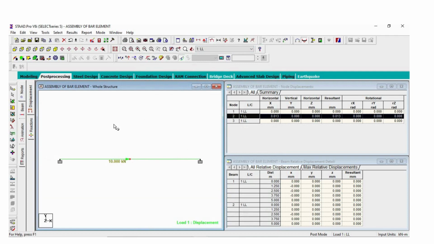Now this is your post processing and result. Here you can see reactions, displacements, the bending moment about z, and you can also see the displacement in the y direction. This is our end result for the analysis of an assembly of bar elements.